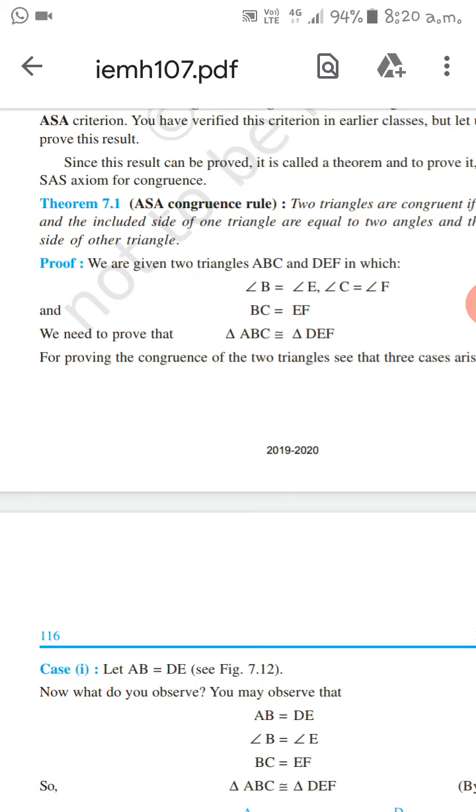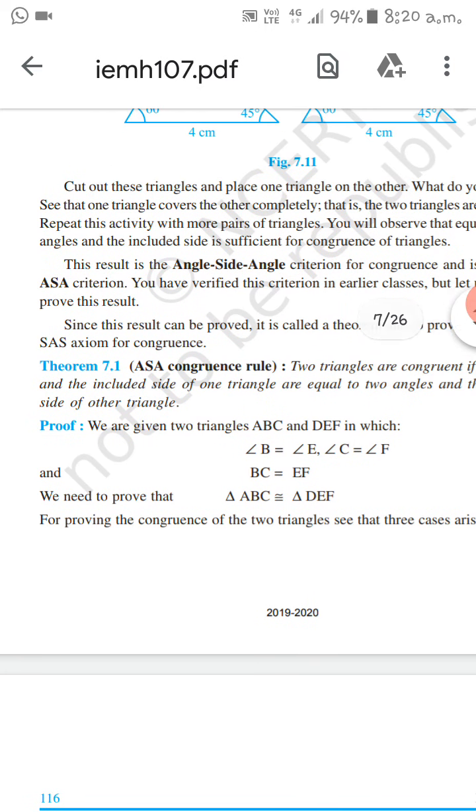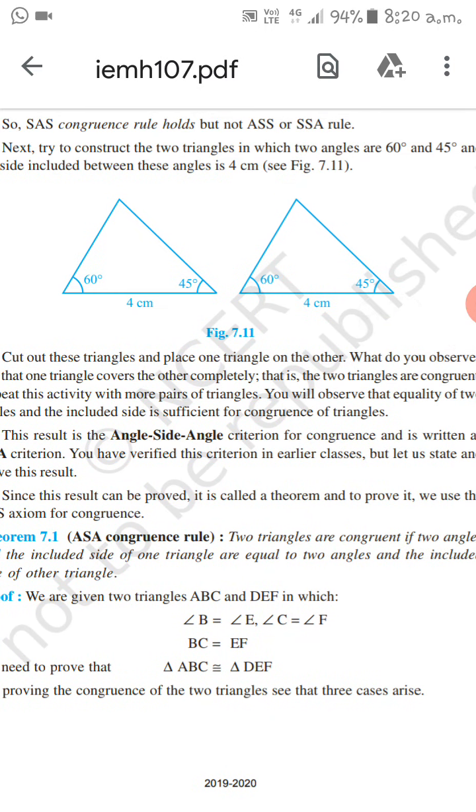As you know, in the previous class I explained it, and SAS is an axiom. An axiom is a statement which is already proved and needs no proof. So the side angle side congruence axiom says that if two sides and the included angle of one triangle are respectively equal to two sides and the included angle of the other triangle, then the two triangles are congruent. SAS. So this is an axiom.